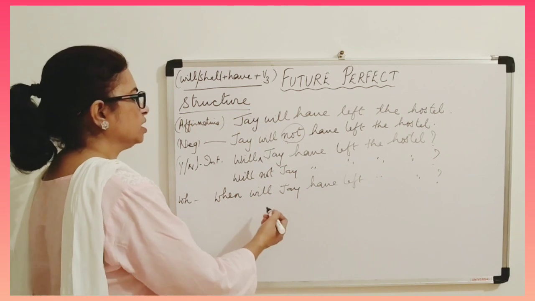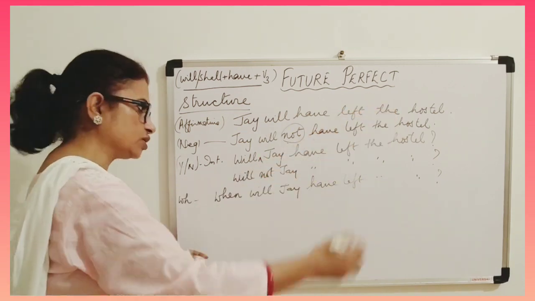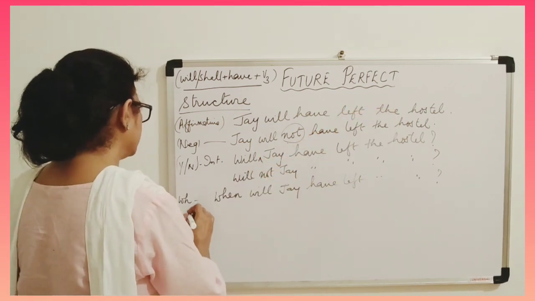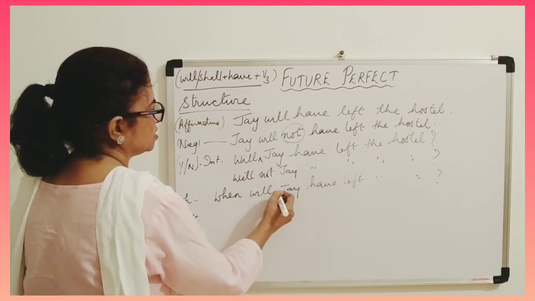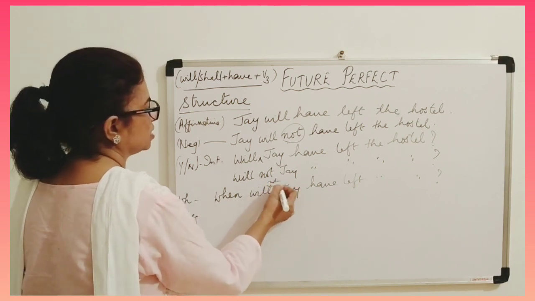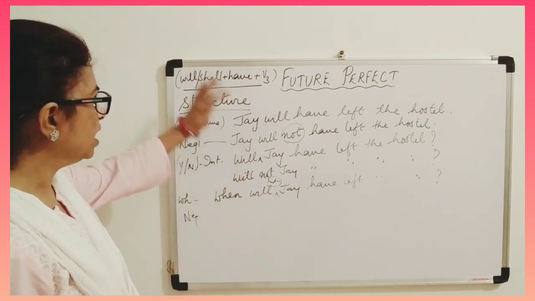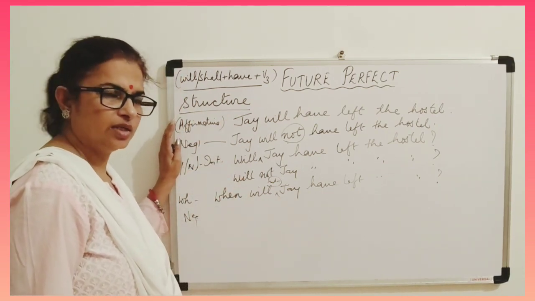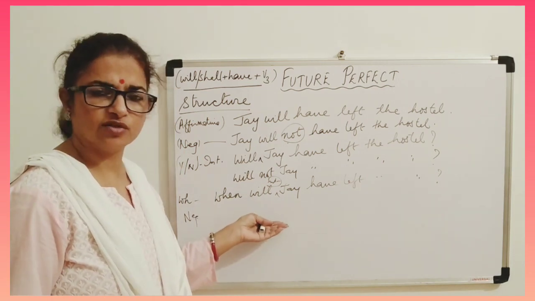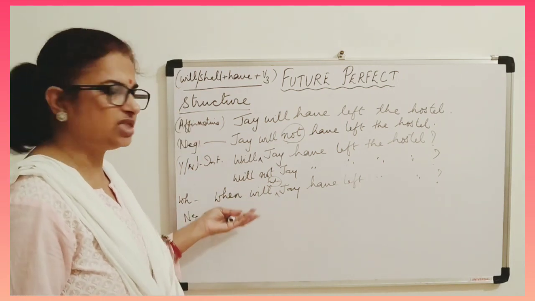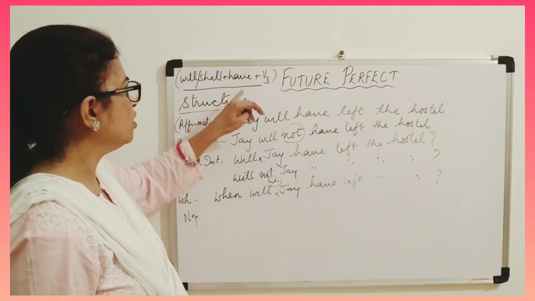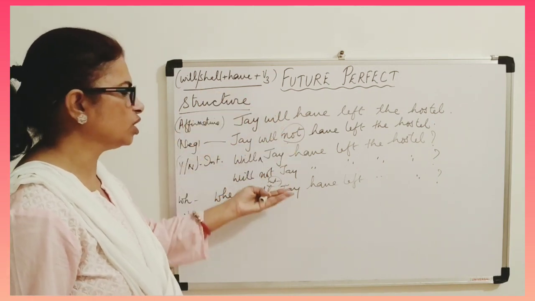Then, when will not Jay have left the hostel? So that way you can make the negative also. Just here you will add not and it will become negative interrogative also. So I hope you understood the structure. By now you've understood the structure of all the tenses because it is just the same. Only the formula changes.